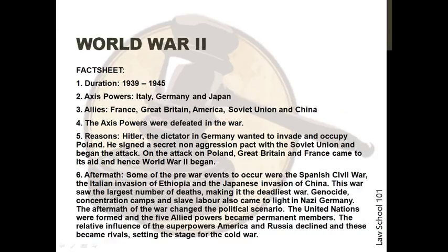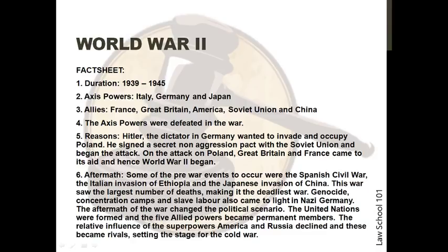World War II lasted from 1939 to 1945. The Axis powers in this war were Italy, Germany, and Japan. The allies in this war were France, Great Britain, America, Soviet Union, and China. The Axis powers were defeated in the war. The reasons for the war were as follows. Hitler, the dictator in Germany, wanted to invade and occupy Poland. He signed a non-aggression pact with the Soviet Union and began the attack. On the attack of Poland, Great Britain and France came to its aid, and hence World War II began.